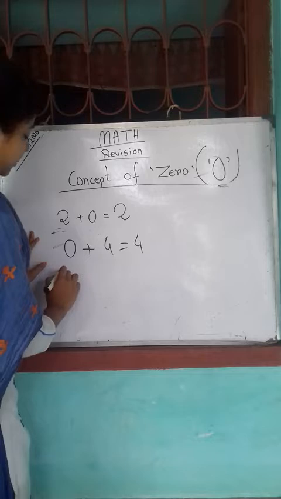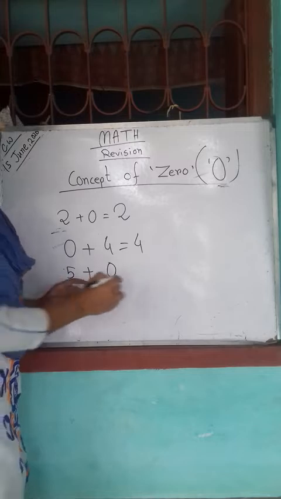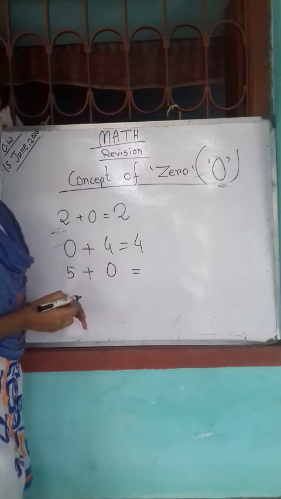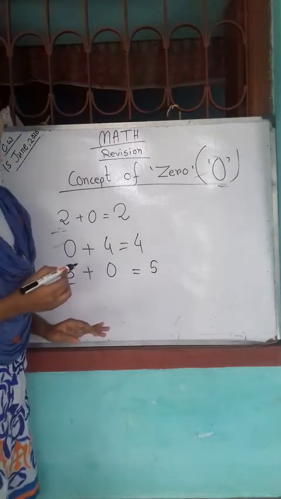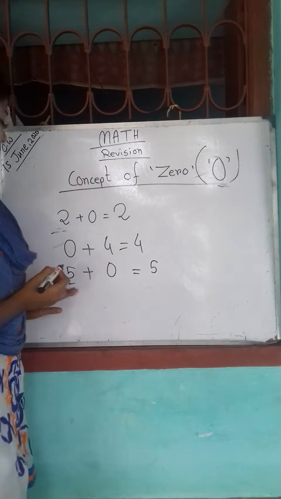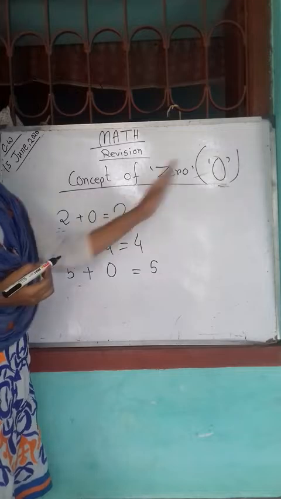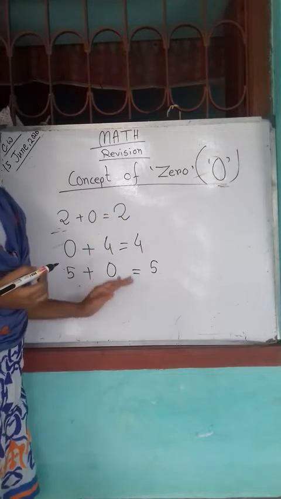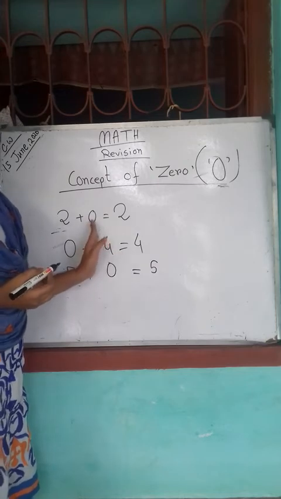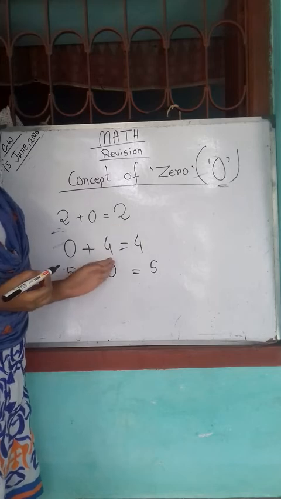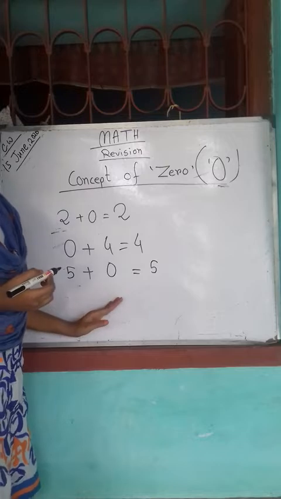See, I have 5 chocolates and my father gave me 0 chocolate. How many chocolates will I have now? I will have only 5 chocolates because my father gave me only 0 chocolates. This is the concept of zero, that means whenever 0 is added to any number, it will remain the same number because 0 means nothing. If we subtract 0 from any number, it will remain the same number in the same way because 0 means nothing. Okay?